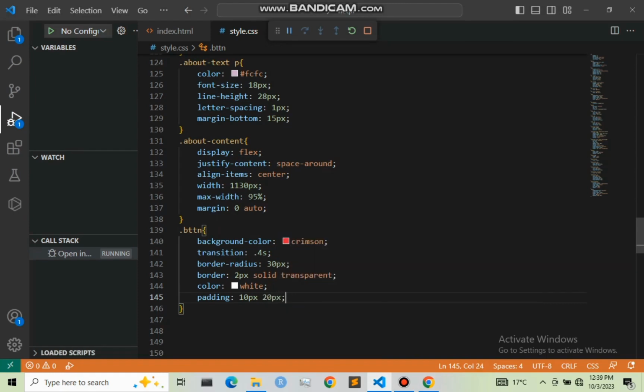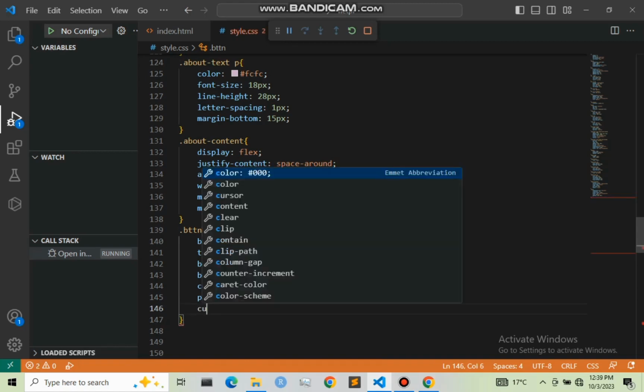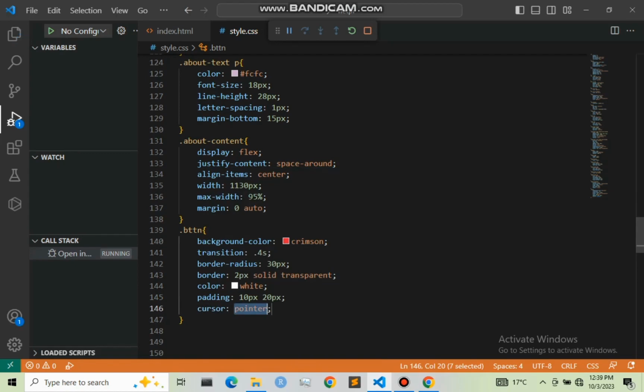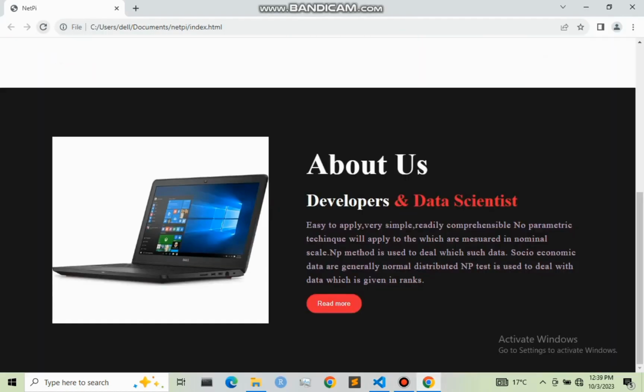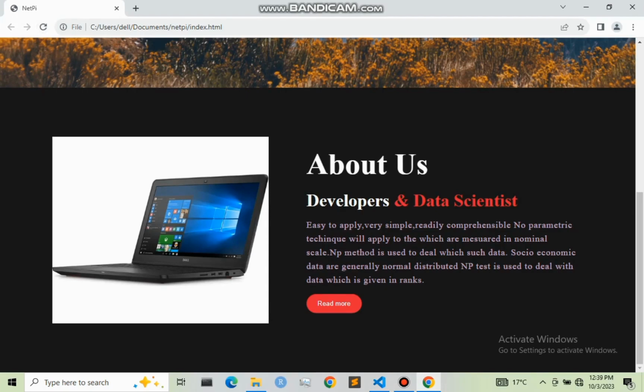And also, let me save this. Also, I'm going to give it a cursor pointer. Then that is it for our button. So let me save this and refresh. So as you can see, we have it more visible and cute. So let us now move to, when we hover our mouse over this, we want to change the background color and also the border color.